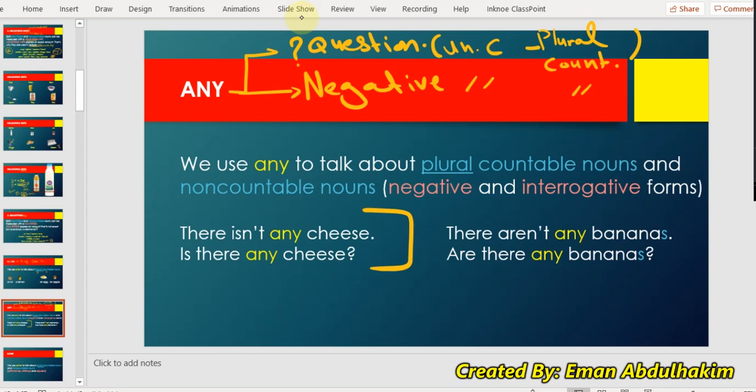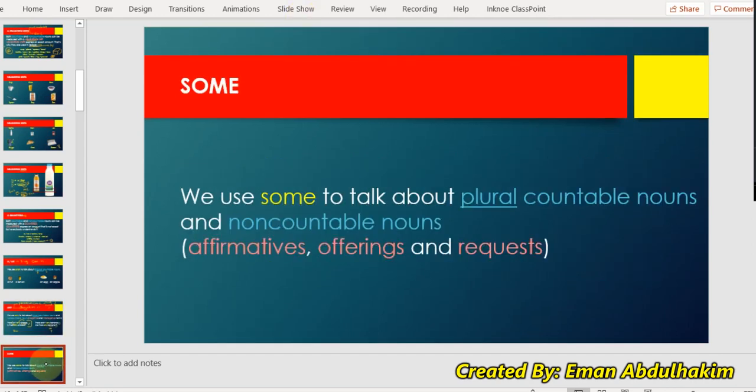But remember something, because it's cheese, it's uncountable, I will use isn't. There isn't any cheese, or is there any cheese? Negative with not, negative and question. This is uncountable. Here, not positive, sorry, negative or question. And it has to be plural, okay?